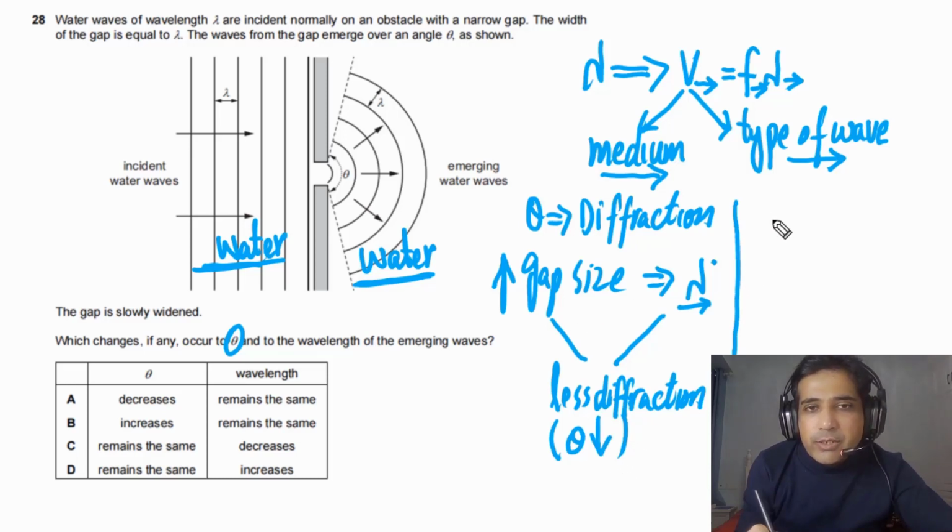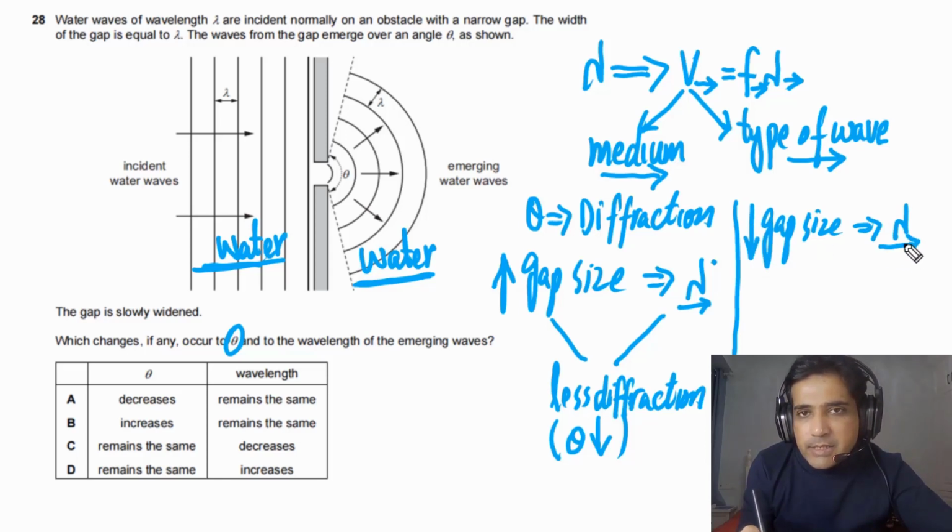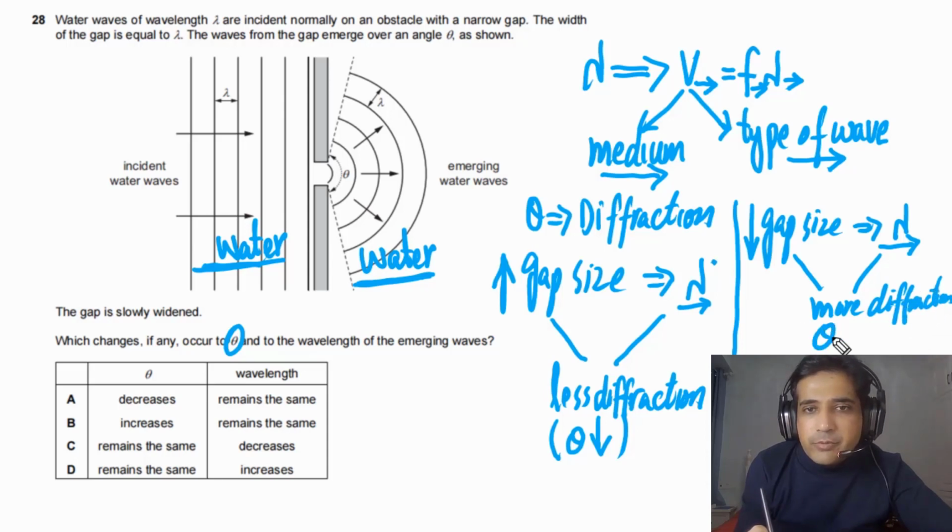So we can also write here how gap size is linked with lambda. If we decrease the gap size and the same type of waves are coming in the same medium, means lambda is the same, so in this case there will be more diffraction. Simply we can say theta will increase.